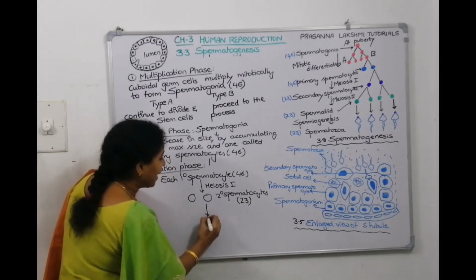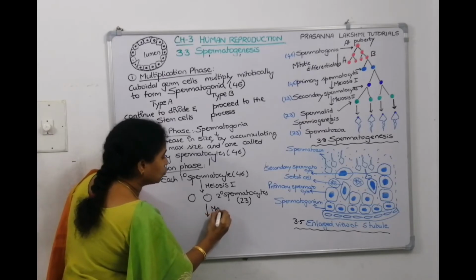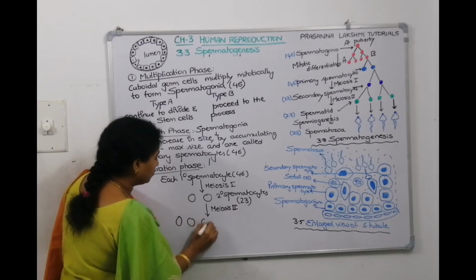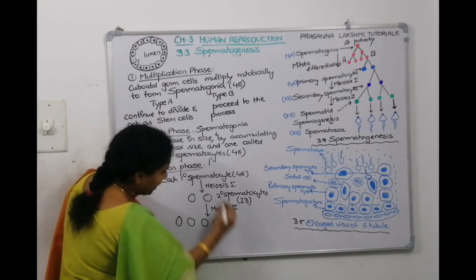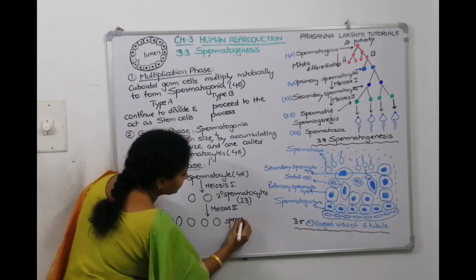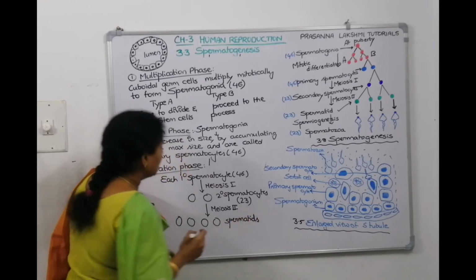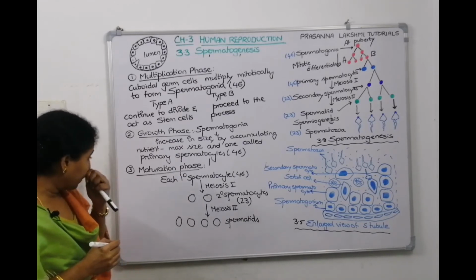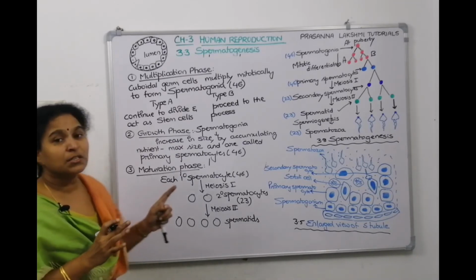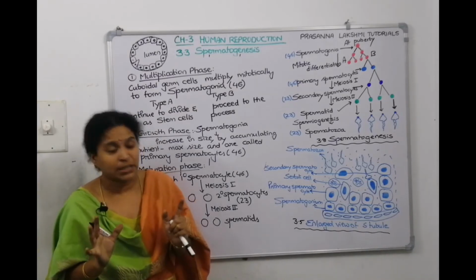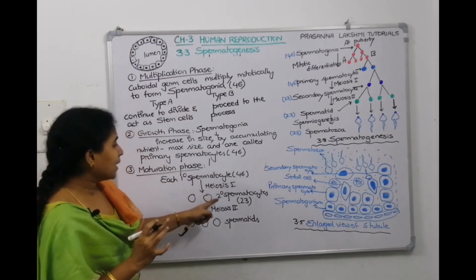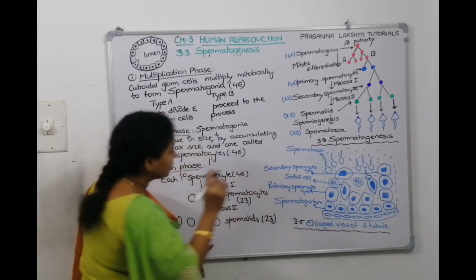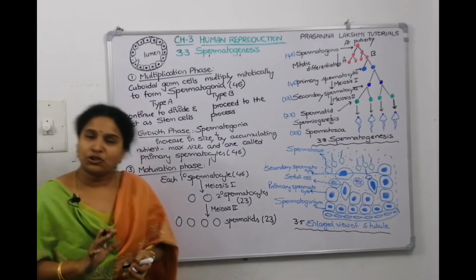These secondary spermatocytes will undergo meiosis 2, because meiosis 1 and meiosis 2 are followed. Now these two will become 1, 2, 3, 4. What are they called? They are called spermatids. So one primary spermatocyte, through meiosis 1 and meiosis 2, makes 4 spermatids. This process is called the maturation process. Now the primary spermatocyte is 46, the secondary spermatocyte is 23, and each spermatid will also have 23 chromosomes. So this is the maturation phase.